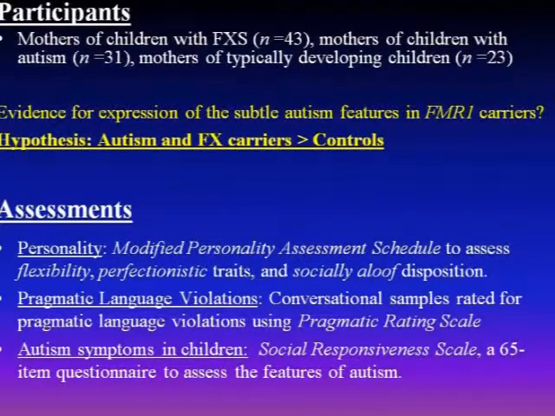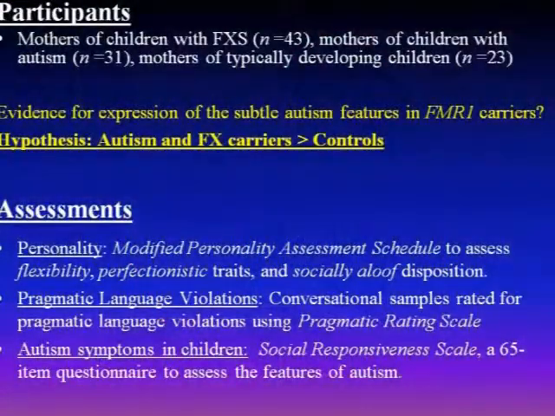For both of these, interviews and assessments were videotaped and then rated by raters who were blind to group status, and determined the number of individuals rating positive or negative for each of the personality features, and then for language, the rates of pragmatic language violations. And then finally, we were really curious to see, if we see elevated rates of these features, would they be correlated at all with what we see in kids? So might kids with moms who are showing features of the BAP, the broad autism phenotype, also be more likely to show features of autism? And so we administered John Constantino's Social Responsiveness Scale to assess autism symptomatology in children.